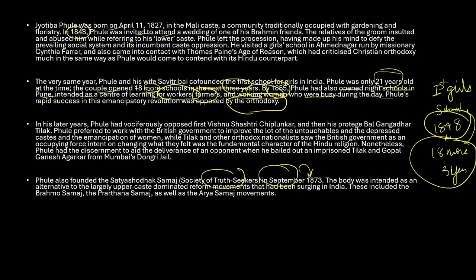The body was intended as an alternative to larger upper caste dominated reform movements. These included Brahmo Samaj, Prarthana Samaj, as well as the Arya Samaj movement. So he basically challenged all the upper caste movements. He intended to have an alternative to all these upper caste dominated reforms. And the society that he founded was Satya Shodhak Samaj. Satya basically means truth, and Shodhak is to find out or seek, and Samaj is society, right? So this is what we have to understand.